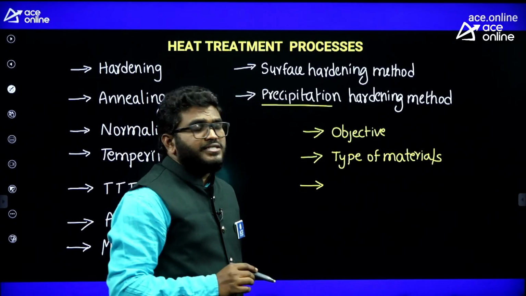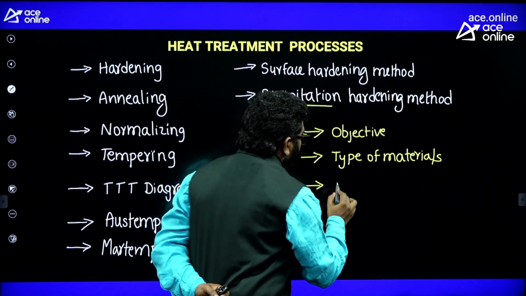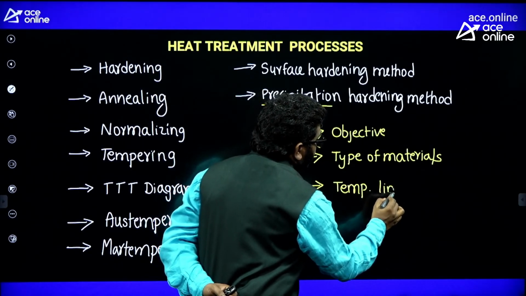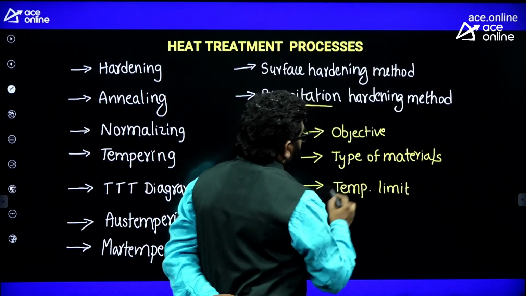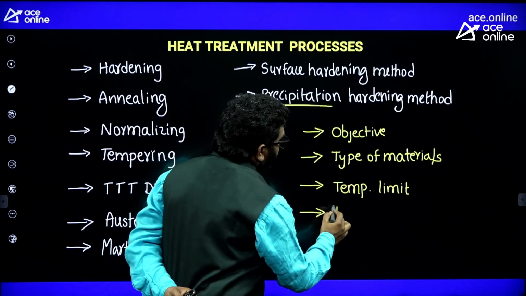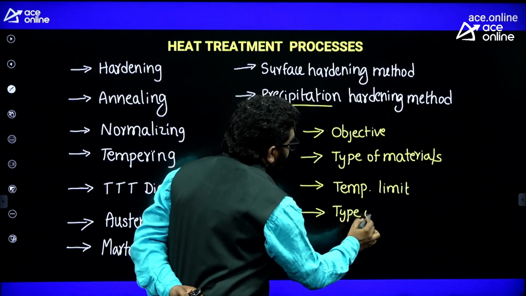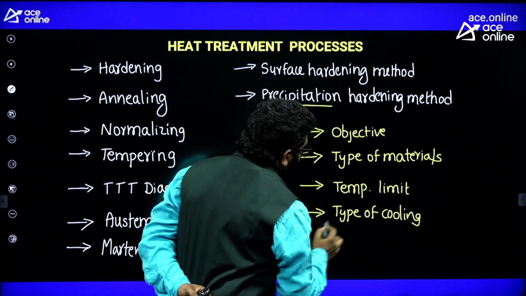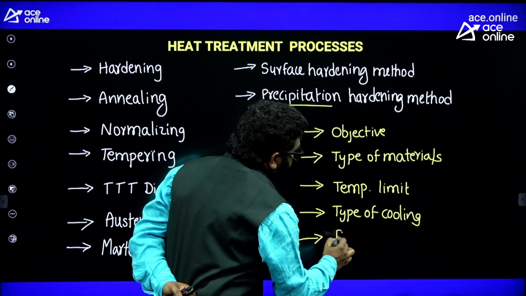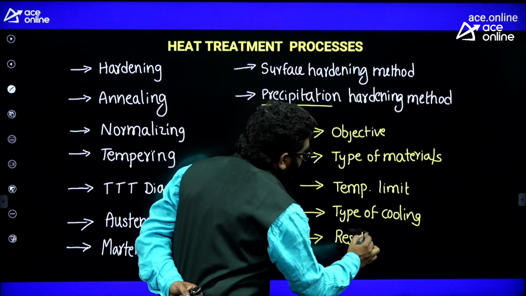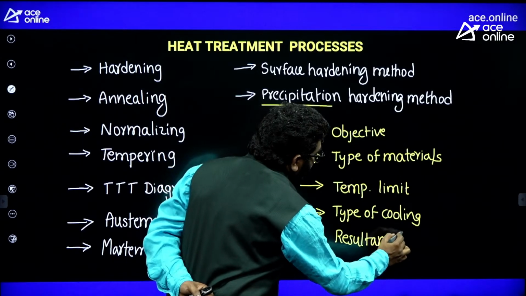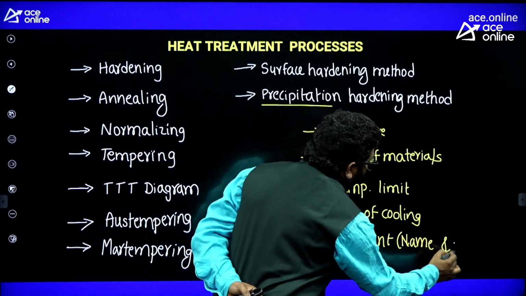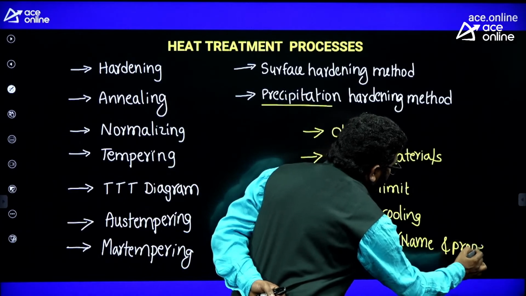you should also focus on temperature limits, up to which temperature we should heat, and then the type of cooling after the temperature limit, what type of cooling we are doing. And then the resultant material, the name of the resultant material and its properties you should remember.